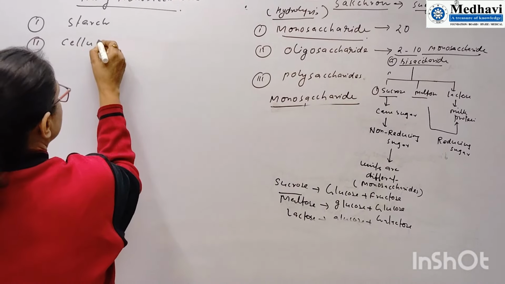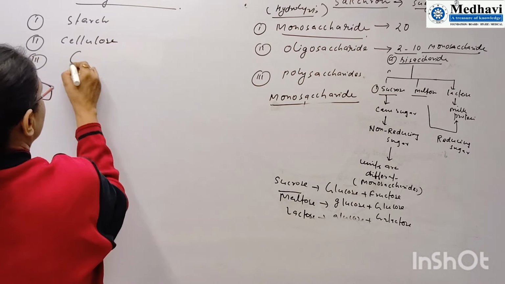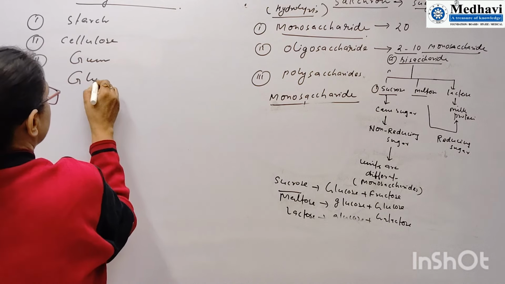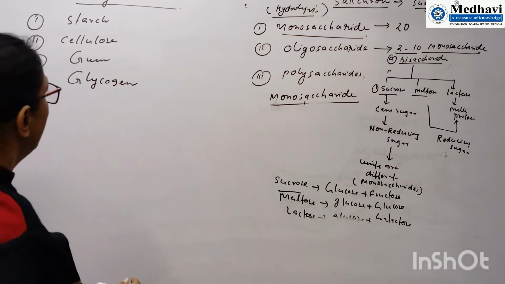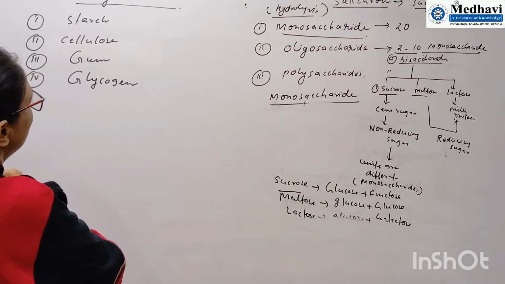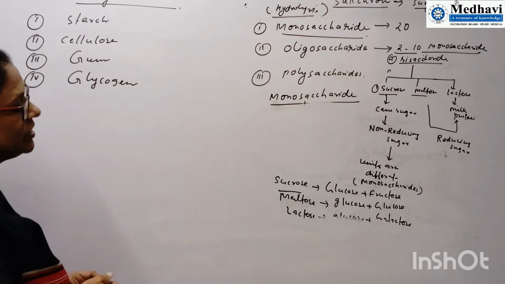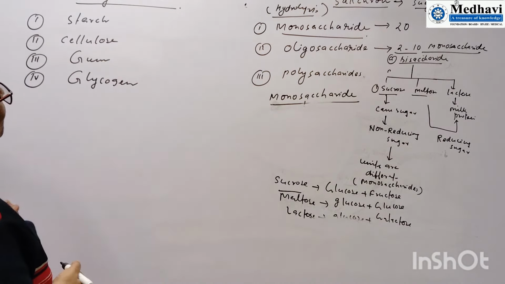Cellulose is a polysaccharide. Gum is a polysaccharide. Glycogen is a polysaccharide. Here many monosaccharides are joined with the help of glycosidic bond. What is starch structure I will explain in detail, but first let me explain what is polysaccharides.